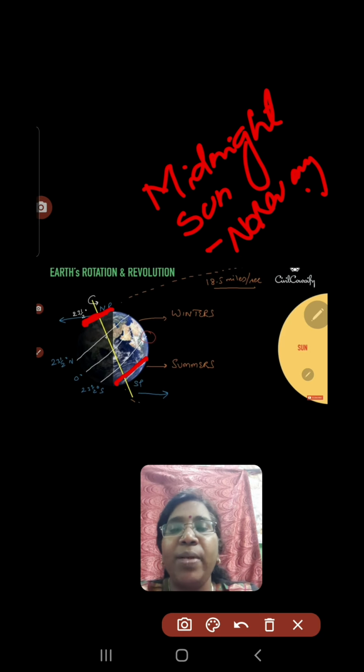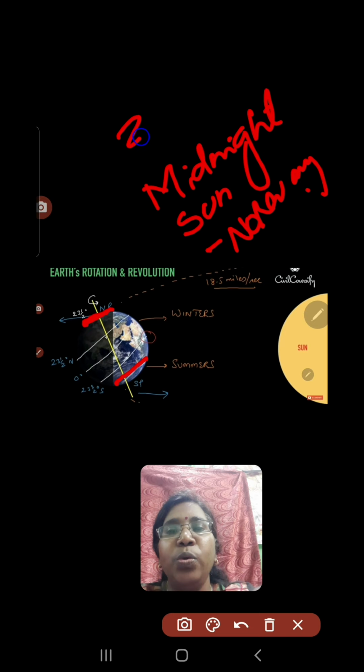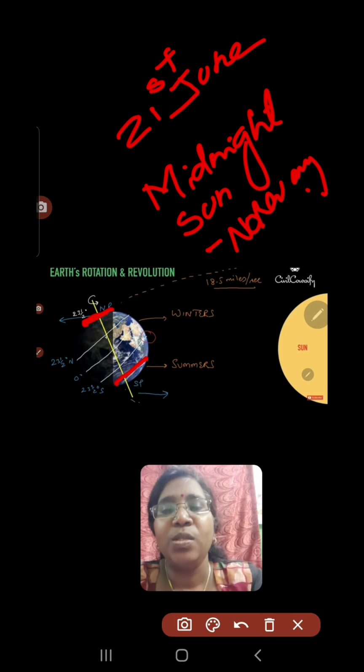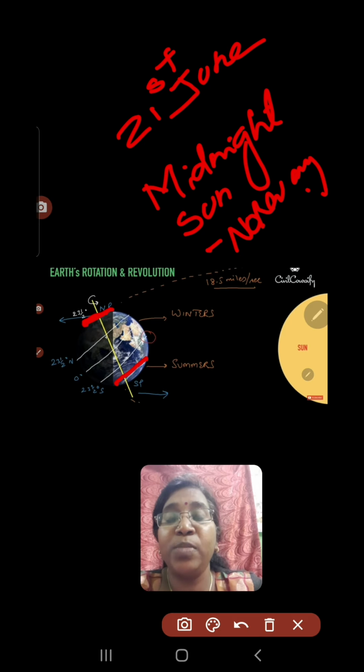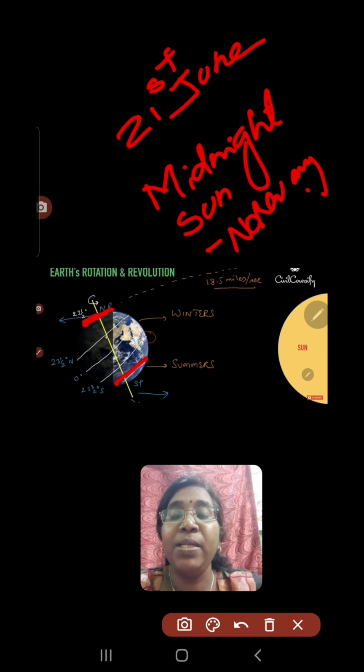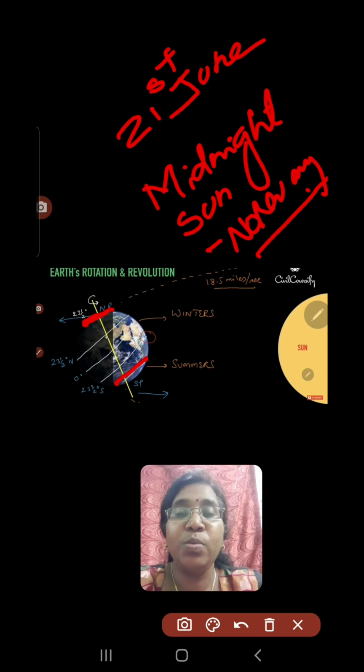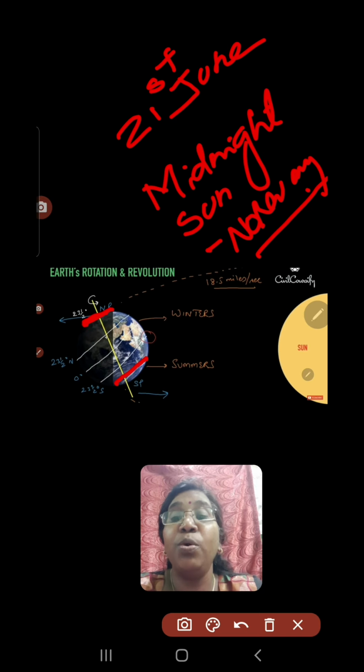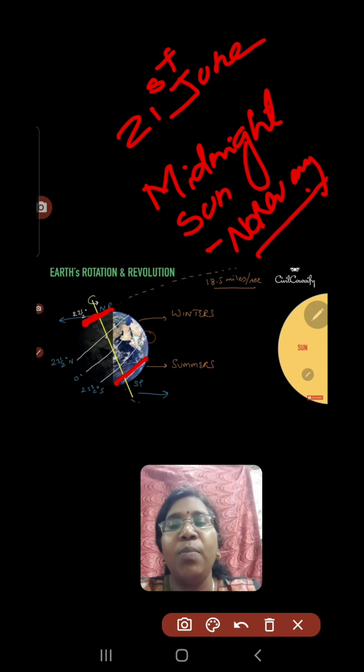In that particular place, on 21st June, which you remember is the summer solstice, the sun is still and they experience the longest day in the northern hemisphere. On that day the sun never sets or rises; it remains there. This phenomenon is known as midnight sun. So Norway is known as the land of the midnight sun. Many tourists visit this place to see this beautiful phenomenon. So these are all about this chapter.